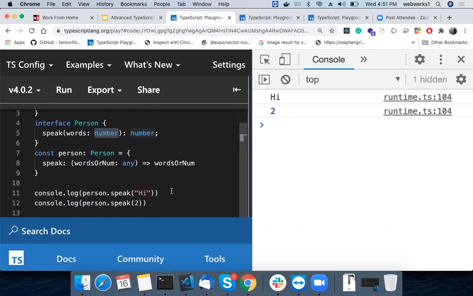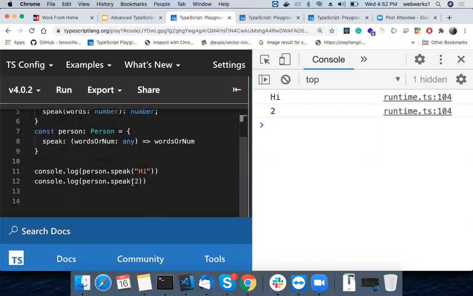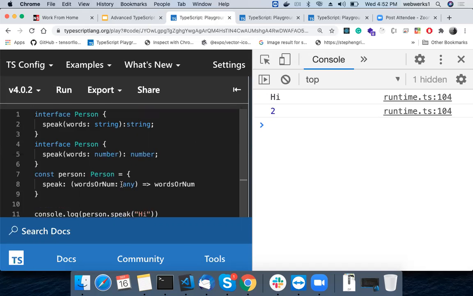Hi is how the compiler knows: it checks for string. So it will check which interface has a string. Here it matches, so it goes ahead with this particular functionality. Next, it will check for a number. If it is found over here, it goes ahead with this particular interface, which is function overloading, which you studied in OOPS concepts in TypeScript or C++, sorry, not C, but C++ and Java.